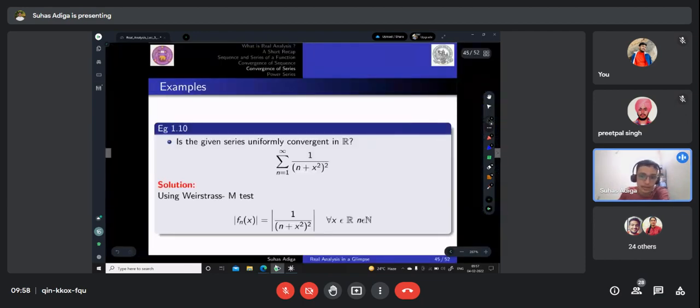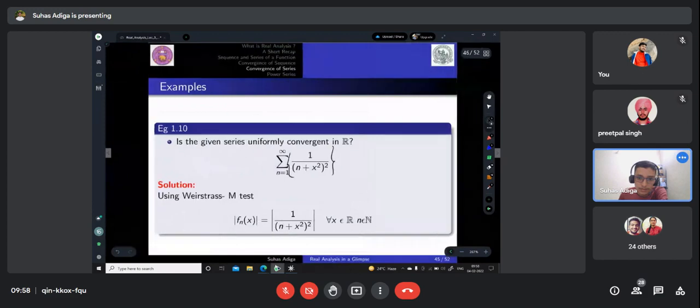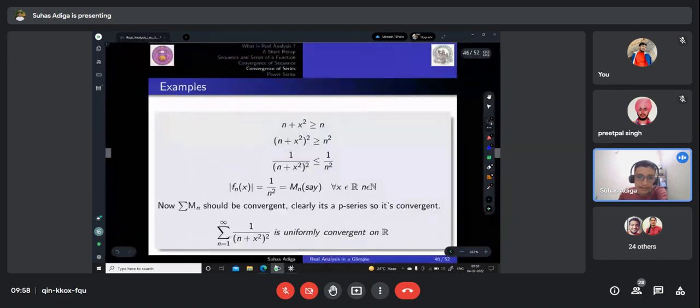So let's look at one more example. We have the series given as summation n equal to 1 to infinity of 1 by (n plus x square) whole square, right? So this is fn of x. We'll take the modulus of it, for all x belonging to R and n belonging to N. So clearly we know that n plus x square is greater than or equal to n, right?